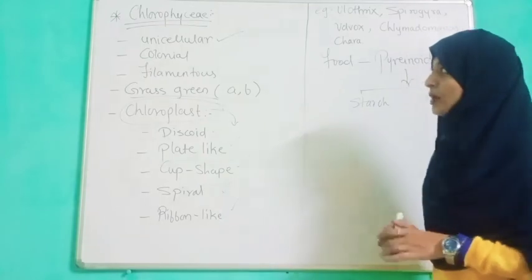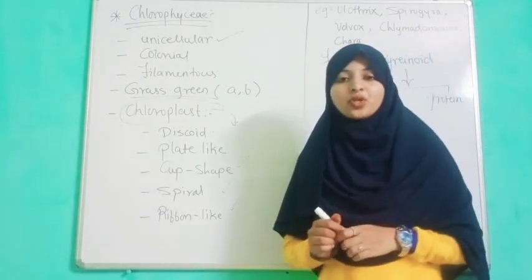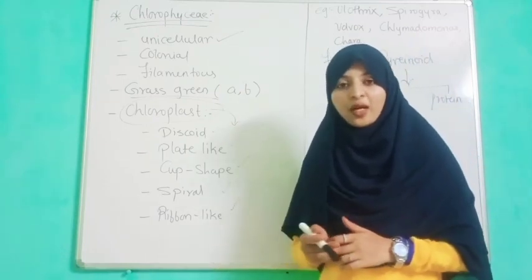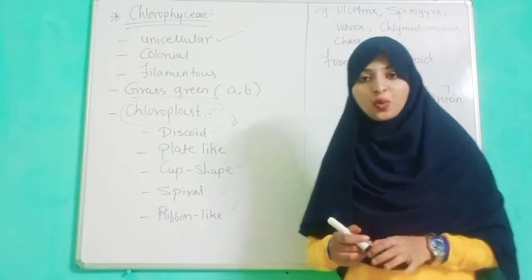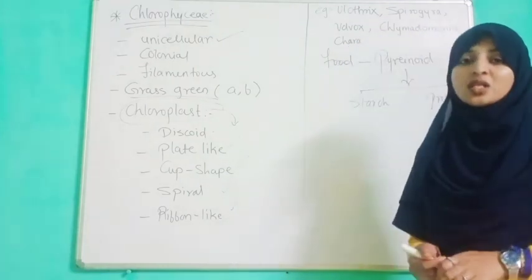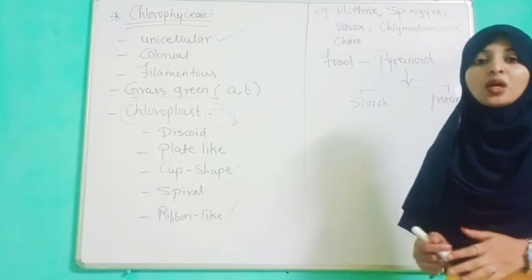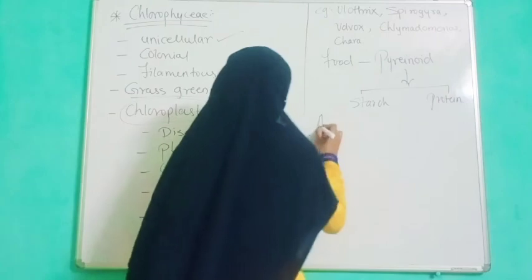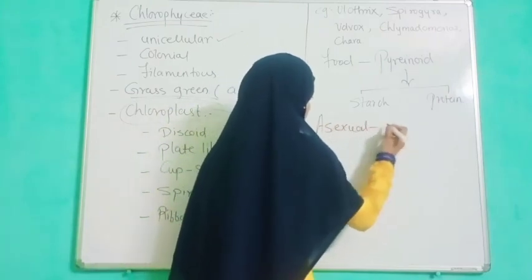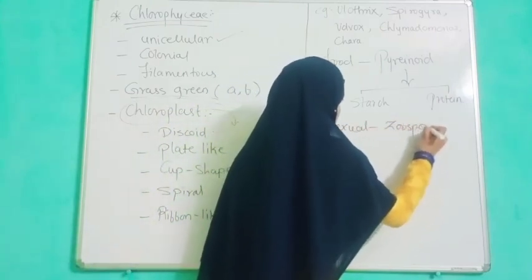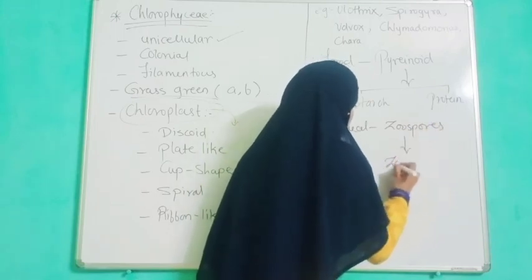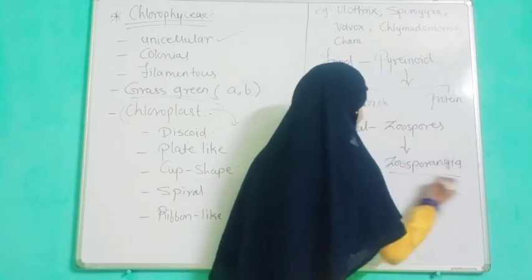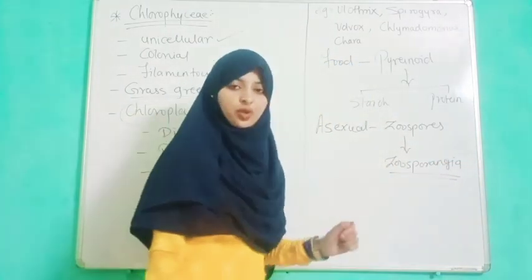If we talk about the vegetative mode of reproduction, they reproduce by fragmentation or they form spores. In asexual reproduction, they form zoospores in zoosporangia. Zoosporangium is a sac-like structure where zoospores are formed.